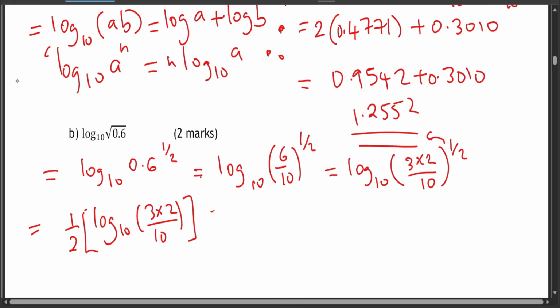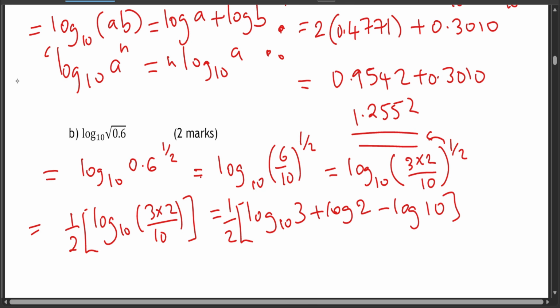And also we said, what did we say about this? If there's multiplication, it's going to be addition, and therefore we'll have log 3 base 10 plus log 2, minus log 10. The multiplication became addition, and the minus is because of the division by 10, log 10.